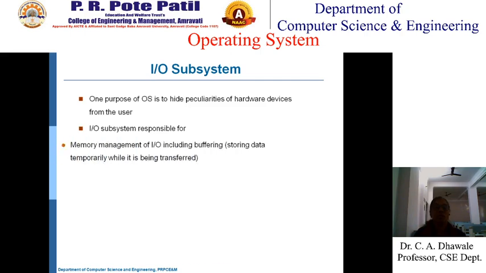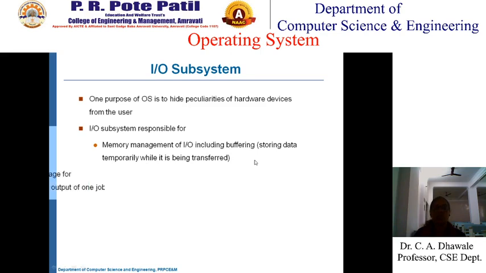So the I/O subsystem is responsible for the memory management of I/O, meaning how the data is transferred from the main memory to the printer, including buffering. I told you that every peripheral device has its local memory called a buffer. So memory management of I/O includes buffering, storing data temporarily while it is being transferred.